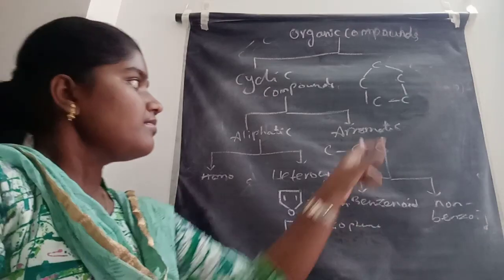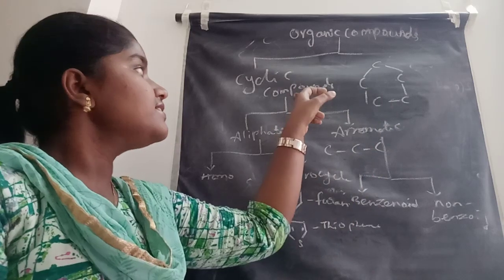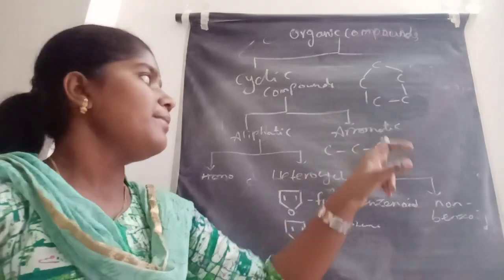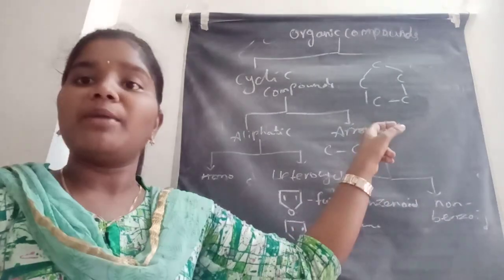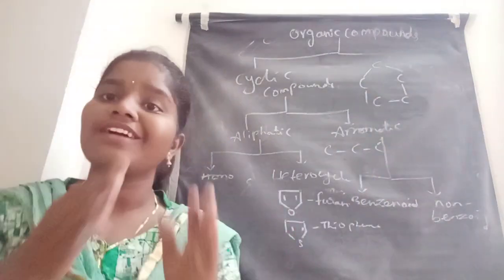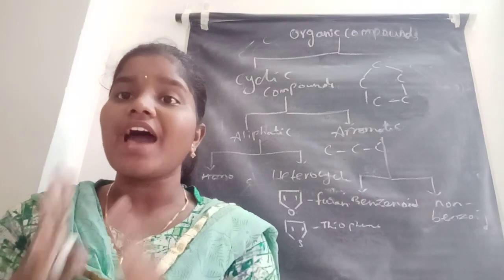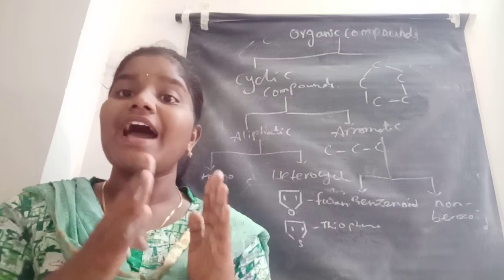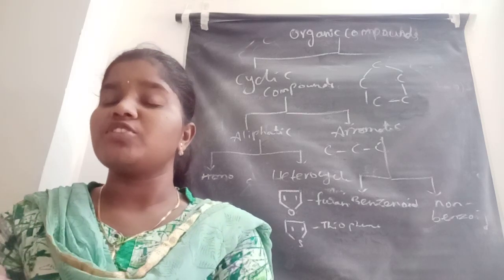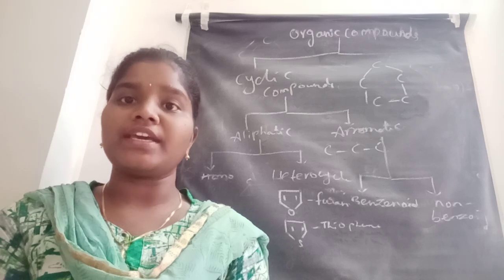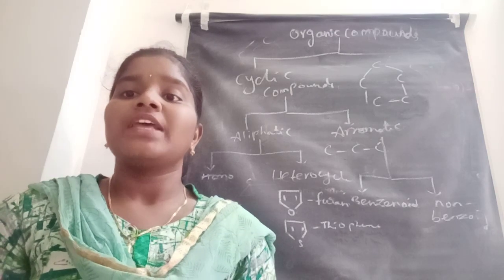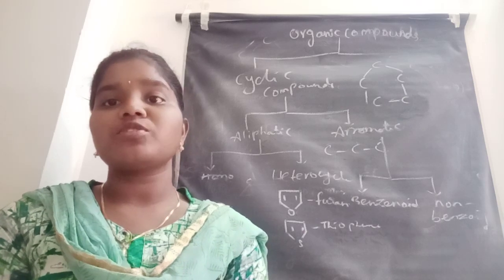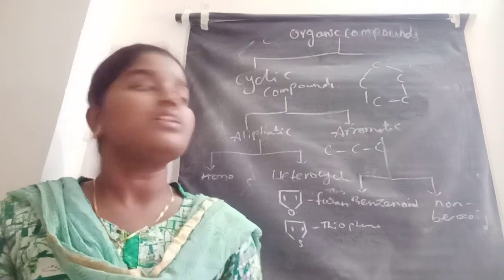Next one, aromatic. Cyclic compounds are divided into two types, aliphatic and aromatic. Let us see what is meant by aromatic compounds. The compounds which have properties similar to benzene are said to be aromatic compounds.